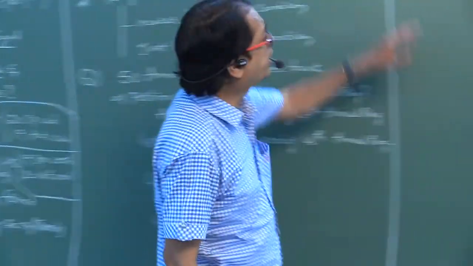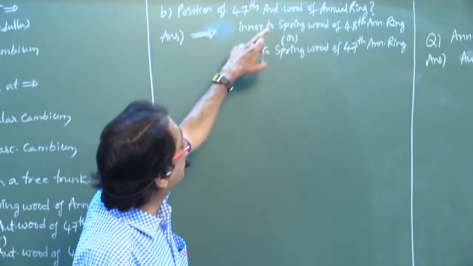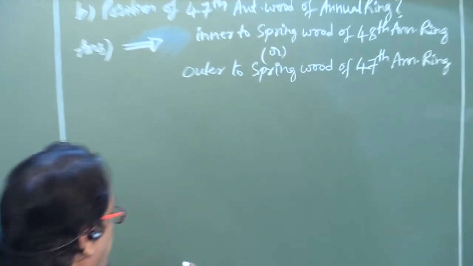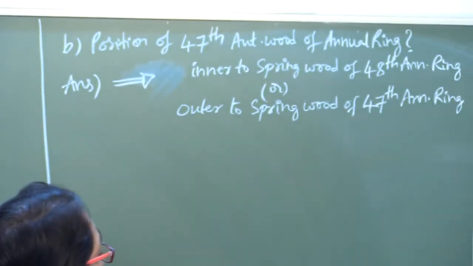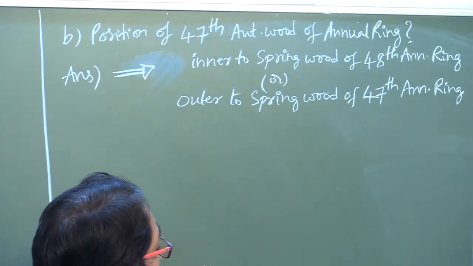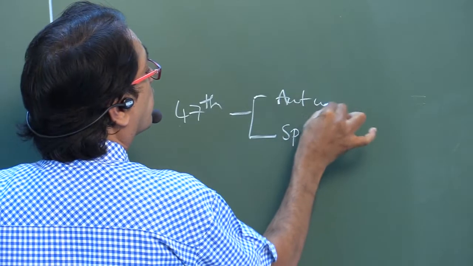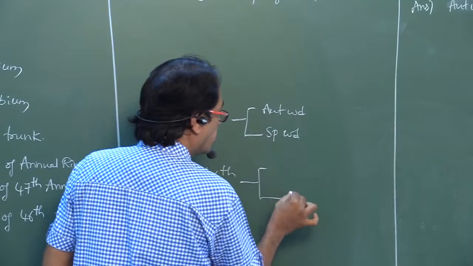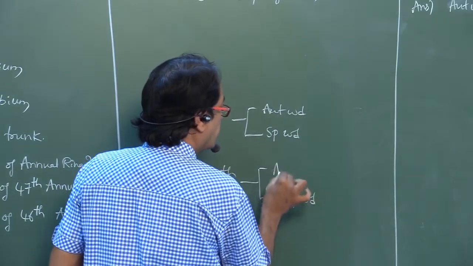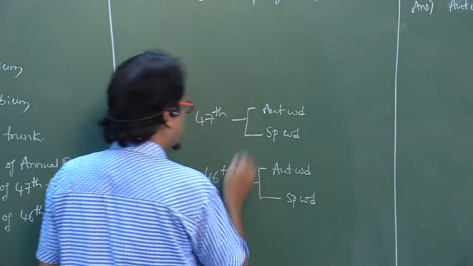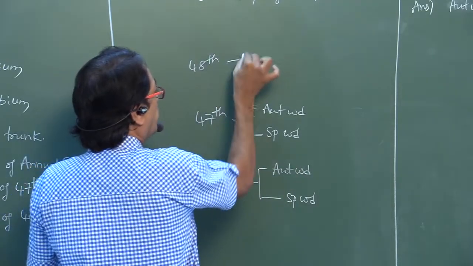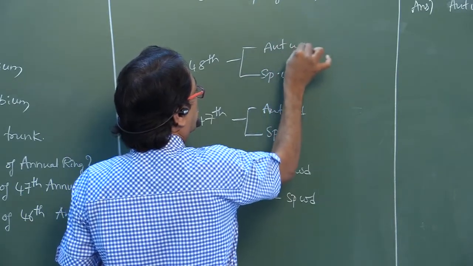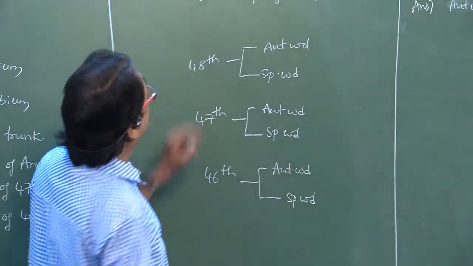Next, another question, my dear students. Position of the 47th autumn wood of annual ring. Where do you find it? See, the 47th means spring wood, autumn wood. 46th means again spring wood, autumn wood. 48th means spring wood, autumn wood. So what are they?